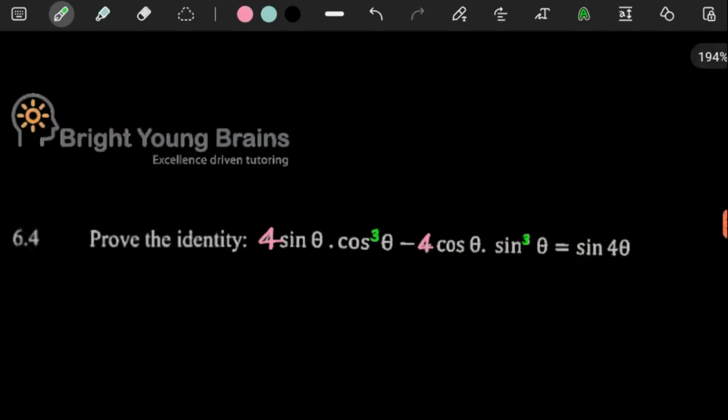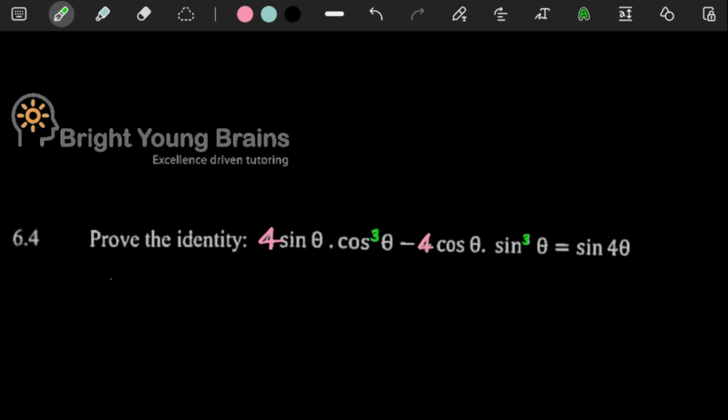So one thing that's coming to mind now is I'm thinking of things like double angles, compound angles, stuff like that. But before even thinking of that, let's see. Do we have a common factor here? Well, technically the 4. There's a 4 here, there's a 4 there. In both of them, there's at least a sine and a cos.